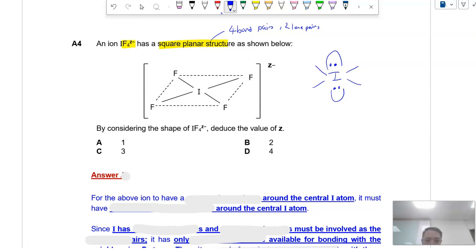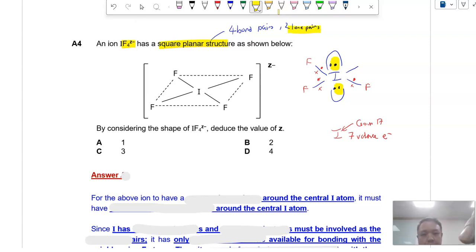Okay, so I just draw a square planar outline first. So iodine, we know that it has 7 valence electrons. How do I know that? Because iodine is in group 17. So you have a dot, dot, dot. That's the maximum amount of electrons I can contribute. So which means with the fluorine, it can only form 3 single bonds with fluorine. Right? Because it has only 3 additional electrons. Because why? The 4 electrons were used as the lone pairs.